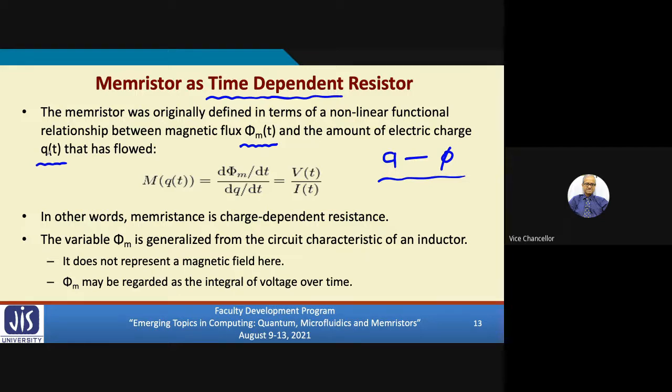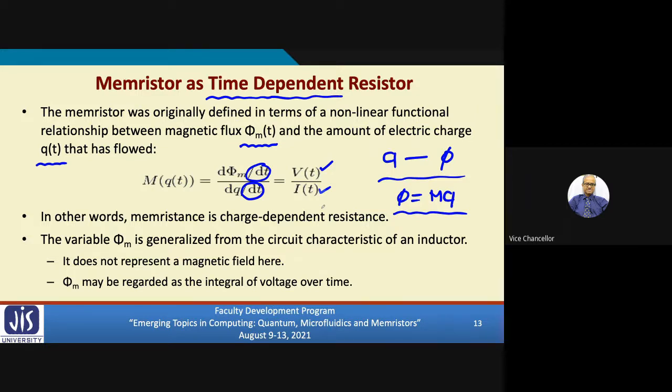Now, in that missing link diagram, I mentioned the relationship flux equals memristance times charge. But when you talk about time-variant properties, variations in time, we use the derivative notation, d phi by dq. If you take the derivative of both the numerator and denominator by time, the rates d phi dt and dq dt, you see the numerator becomes nothing but voltage, and the denominator becomes nothing but current. But again, voltage and current will vary with time.